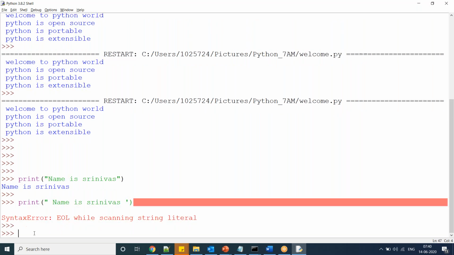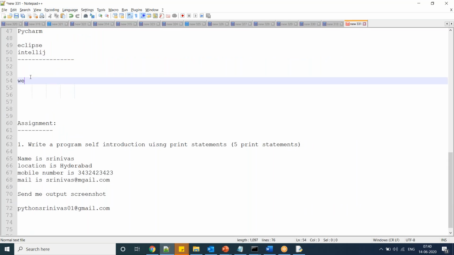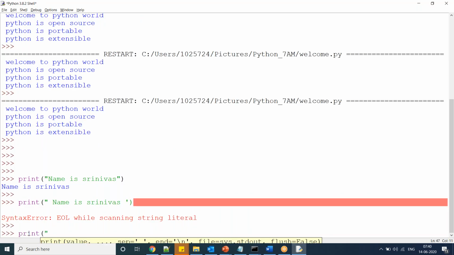Now suppose my requirement is to write a print statement like this: Welcome to Python world. Here I want the output welcome to Python world, but I want Python in double quotes.